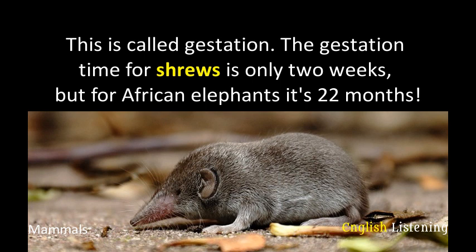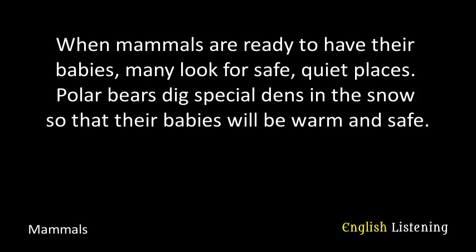Discover. The gestation time for shrews is only 2 weeks, but for African elephants, it's 22 months. When mammals are ready to have their babies, many look for safe, quiet places. Polar bears dig special dens in the snow so that their babies will be warm and safe.